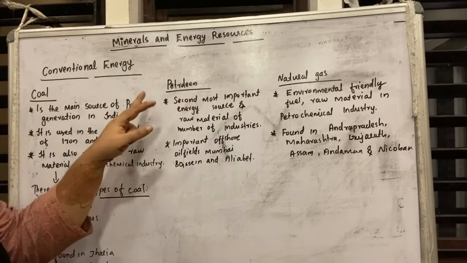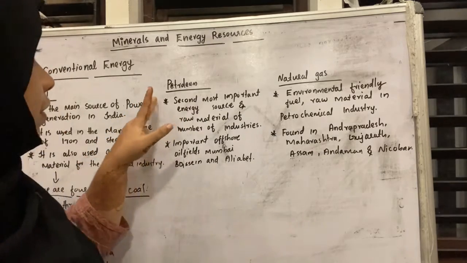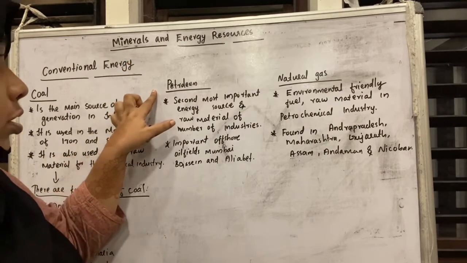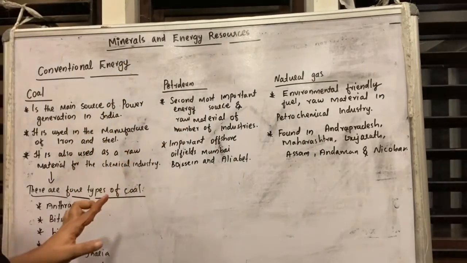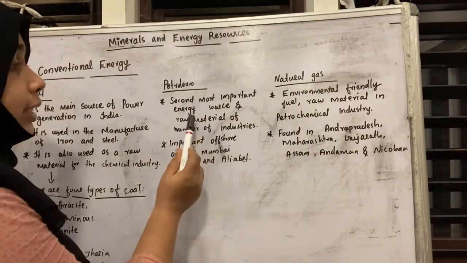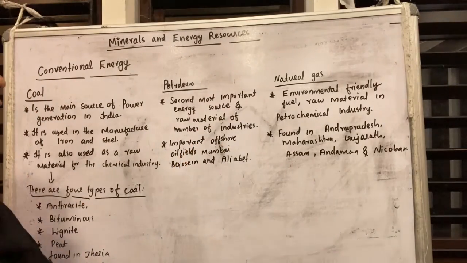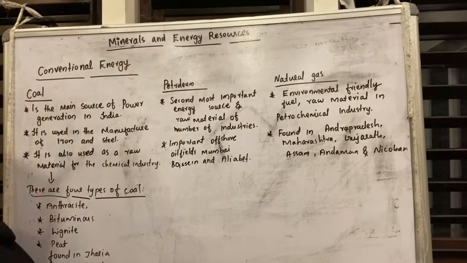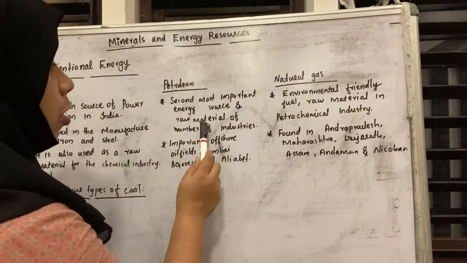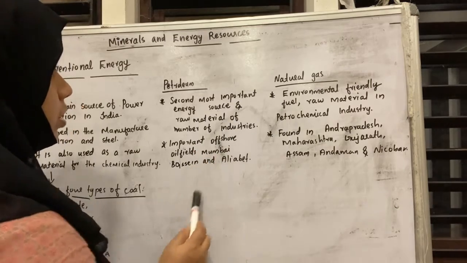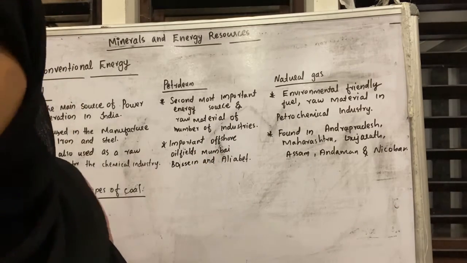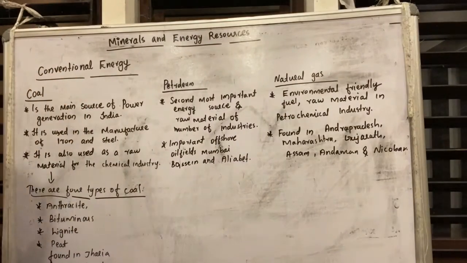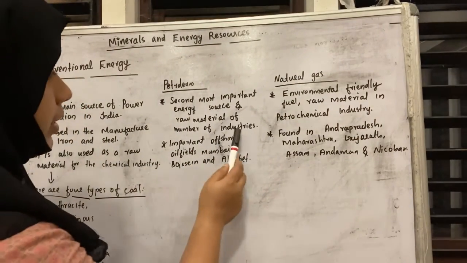Next conventional resource is petroleum. Petroleum is the second most important energy source. It is also a raw material for a number of industries.